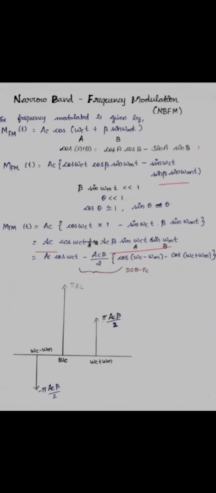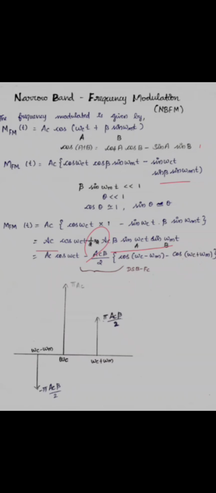Now this is in the format of a sine formula, so let us multiply and divide by 2, so the value cannot be changed. Now Ac cos omega c t minus the above equation we can write as 2 sin A sin B, so Ac beta by 2 into cos(omega c minus omega m) minus cos(omega c plus omega m).